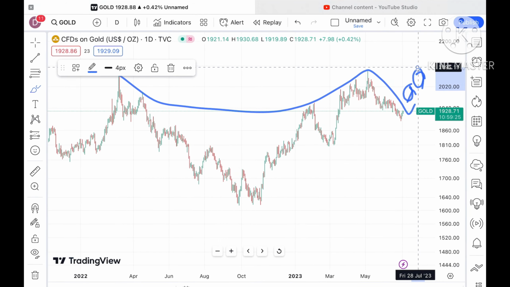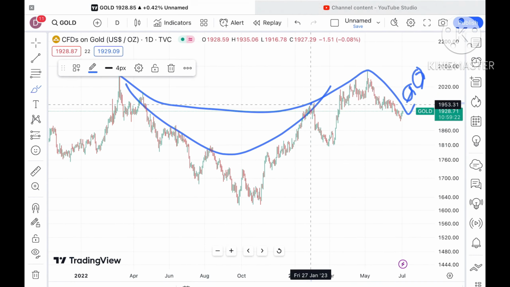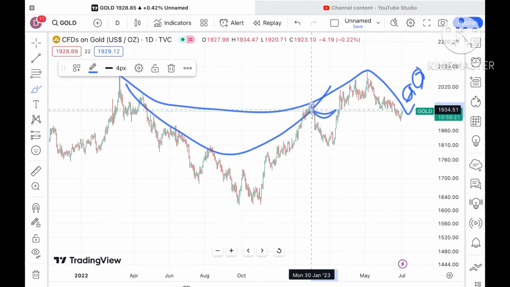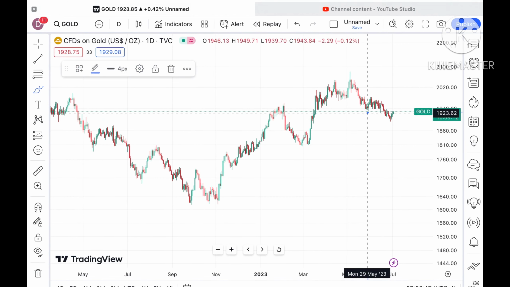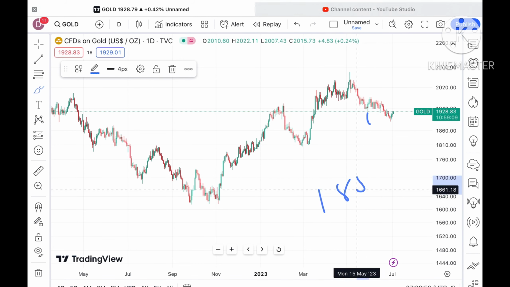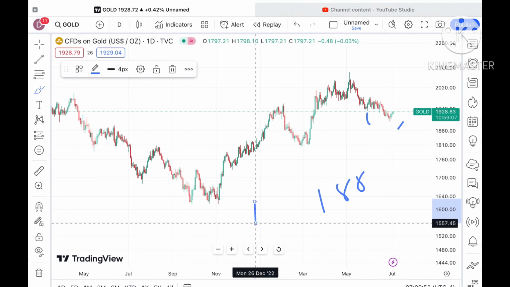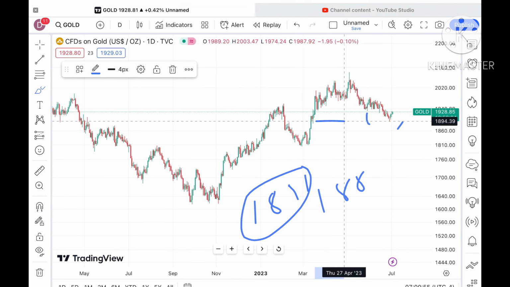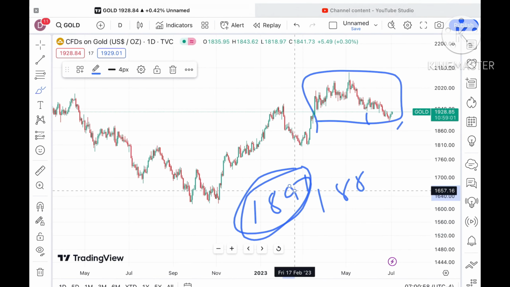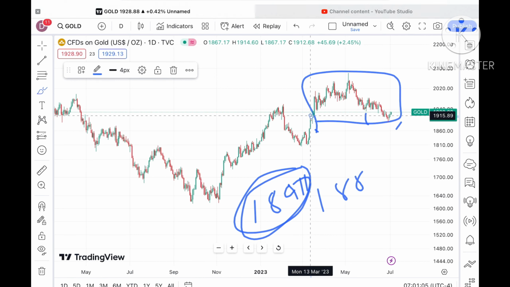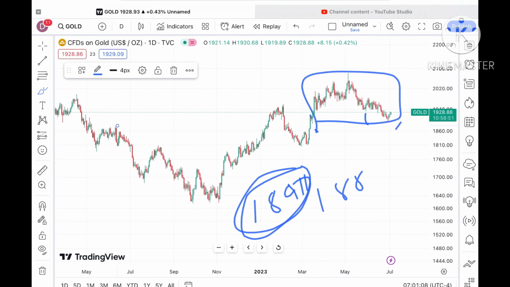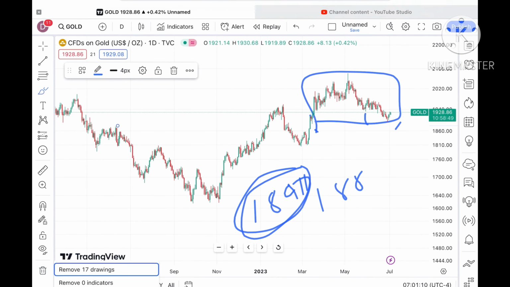This is a trend forming since 2022. After that this is the small trend. If you look at this particular trend, a pattern is trying to form and chances of going further upside are there. If it goes below a level of 1883, or below a level of 1891, then you can say there will be a breakout, because we have not seen this level since 2 months, so chances of going further down we can see. Once it starts moving below $1888, it can go further down.